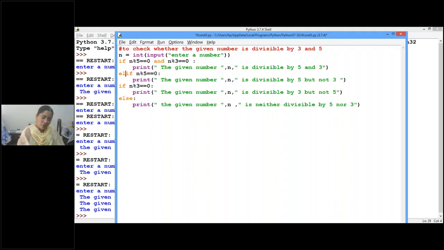Is it clear? So now we'll proceed here. So here also elif. Then if the first condition is true, the thread of control will not come to the next condition. If the second condition is true, the thread of control will not go to the third or fourth, whatever we have written. Clear, children? Similarly, you can check whether the given character is a vowel or not. Similarly, you can write so many programs like that.